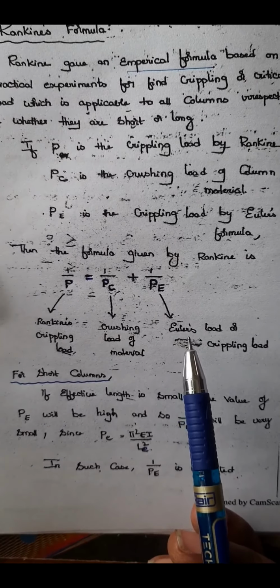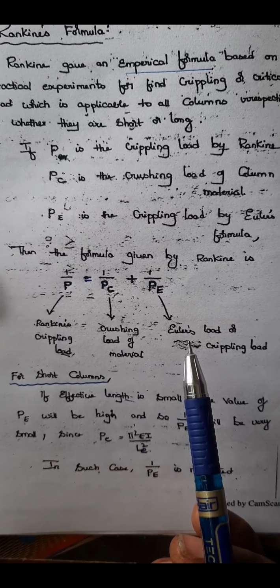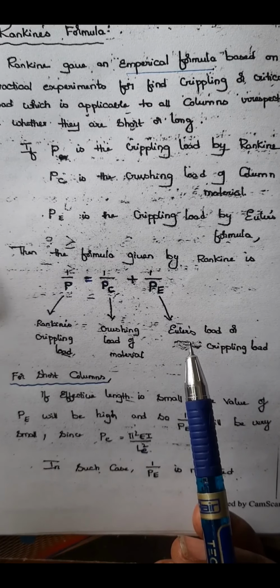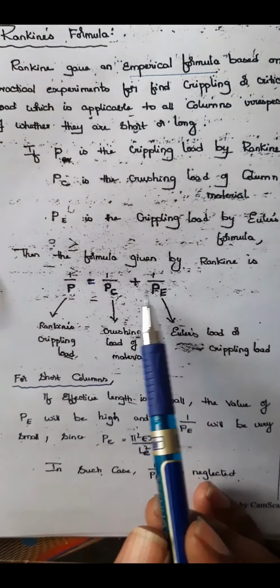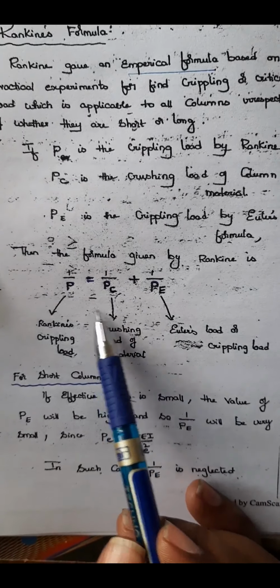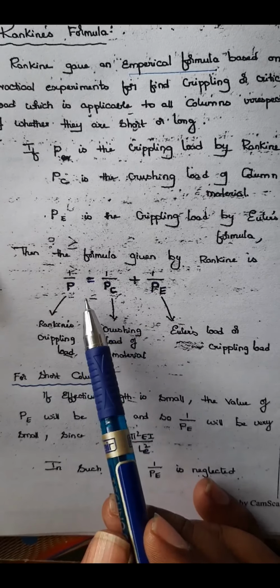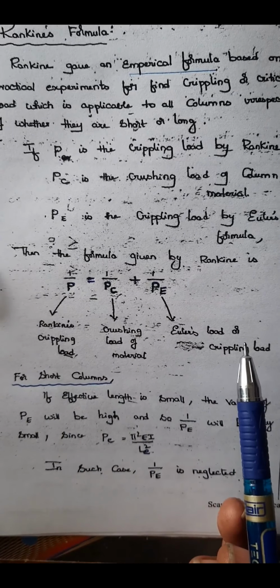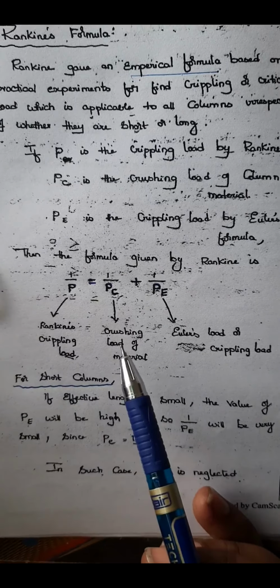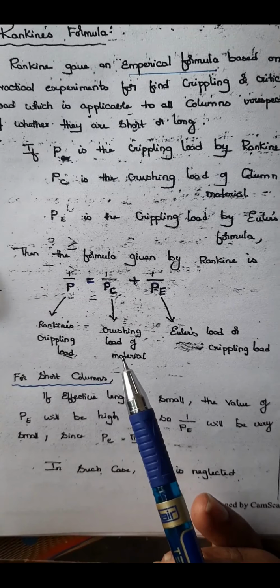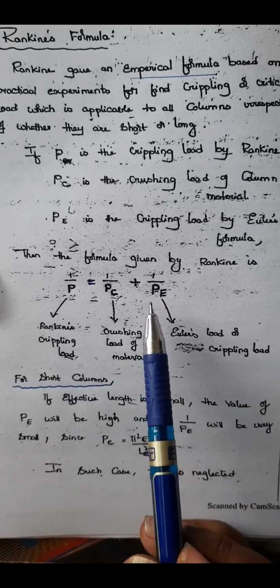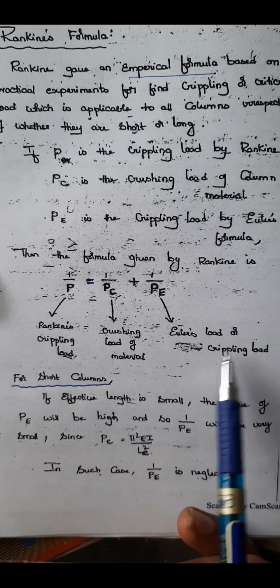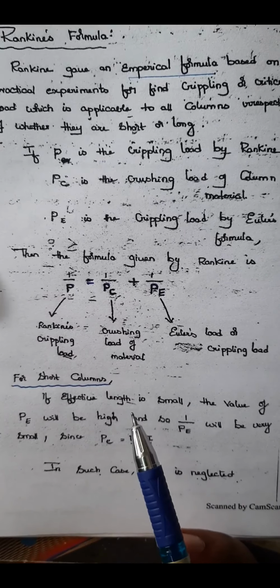But what Rankine did is modify that equation in such a way that the expression can be used for both long and short columns. So this is a modified form of Euler's equation, you can say. That is why Rankine's formula has Euler's load or crippling load also.